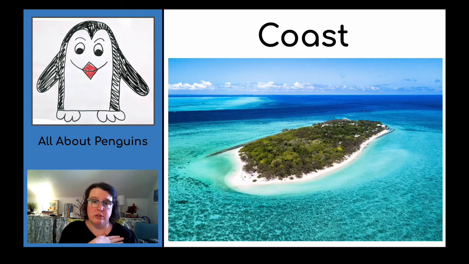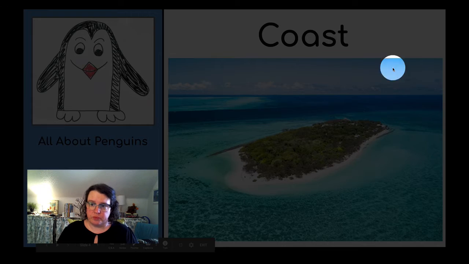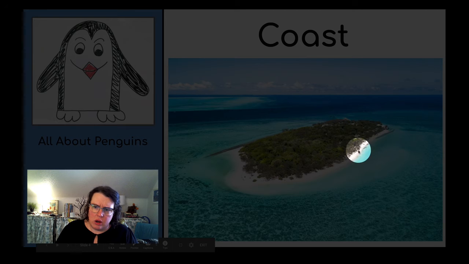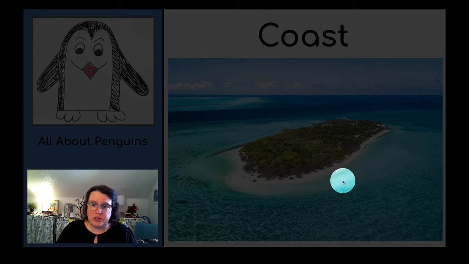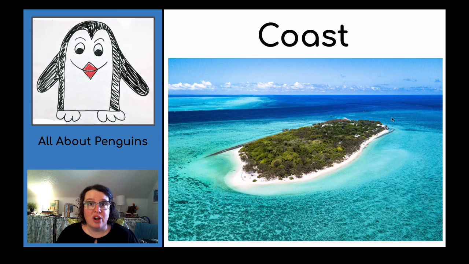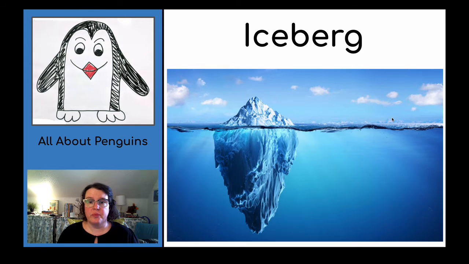Coast. My turn. Coast. Your turn. Coast is the outside of the land where it meets the water. So, all along the outside of the island, right next to the water, is the coast. Iceberg. My turn. Iceberg.